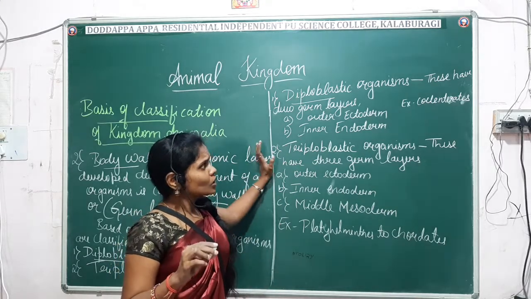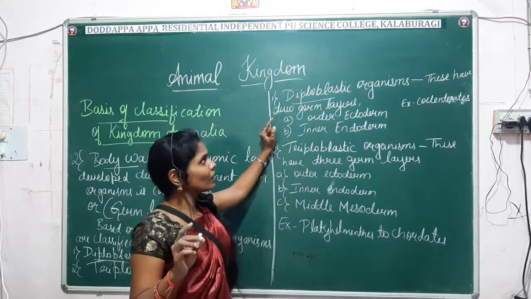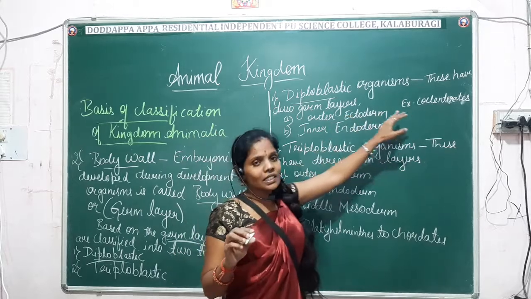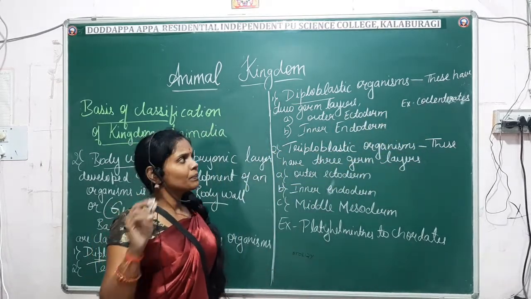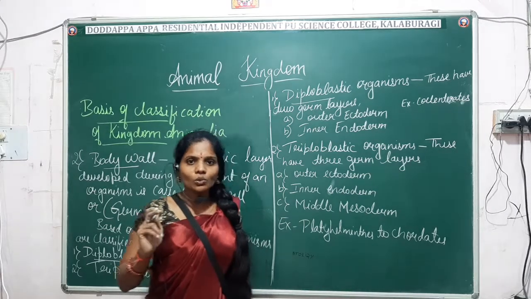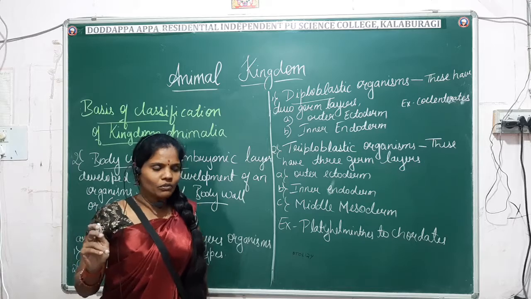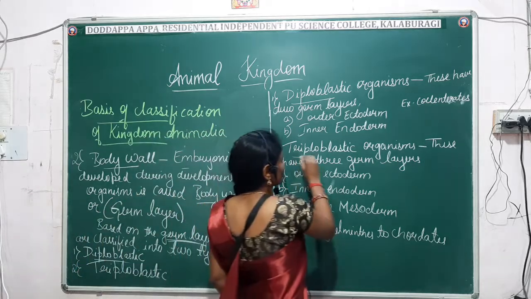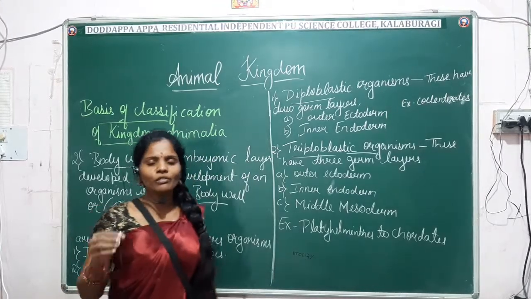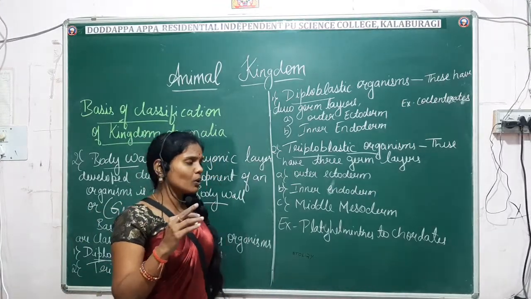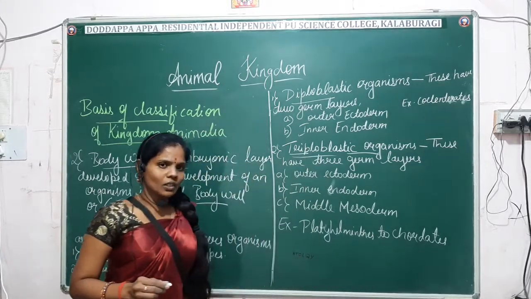Keep in mind the definition and the example. The diploblastic example is the coelenterates. Diploblastic means the animals have two germ layers, the outer ectoderm and the inner endoderm. Now, triploblastic organisms are made up of three germ layers. Tri or triplo means they are made up of three germ layers.